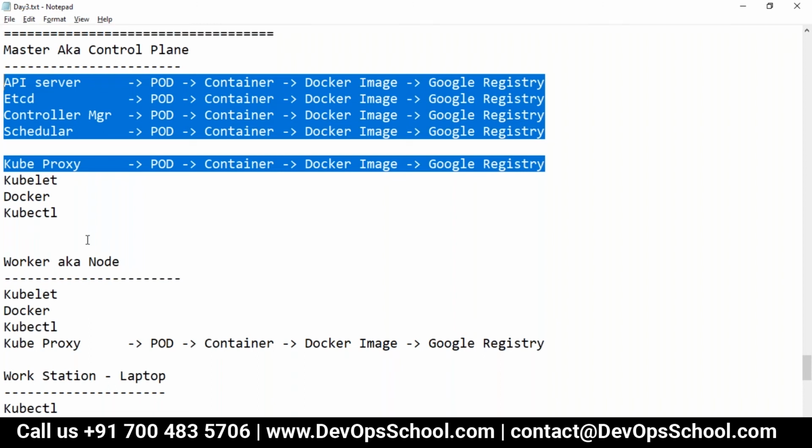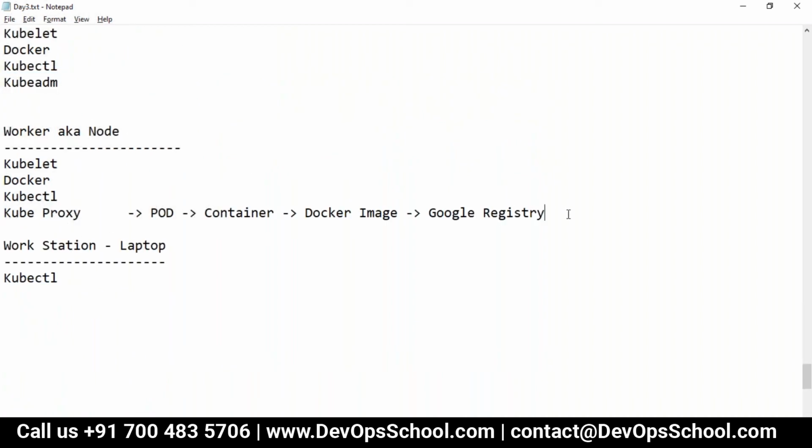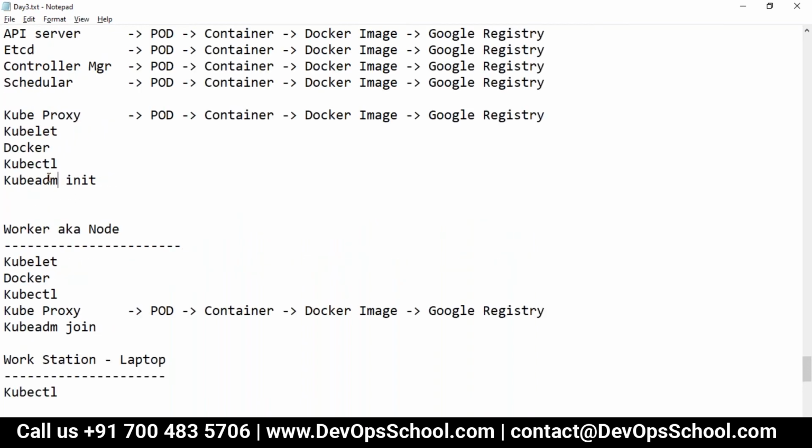And that tool is named kubeadm. So guys, if you want to set up a master, kubeadm. If you want to set up a worker, kubeadm. There's a parameter in it for master, and the parameter join for worker. So there's one more tool that has to be there in each machine.